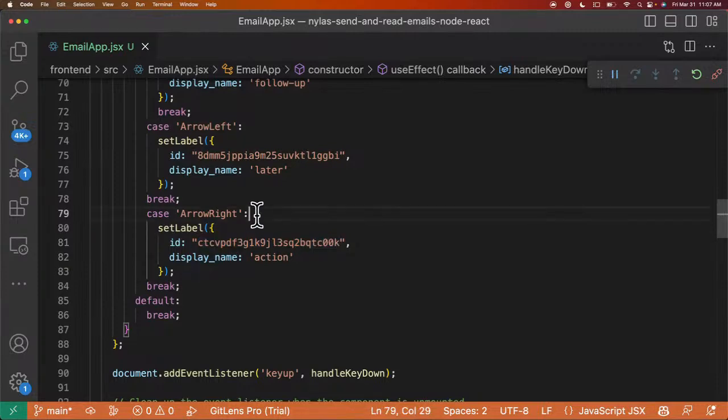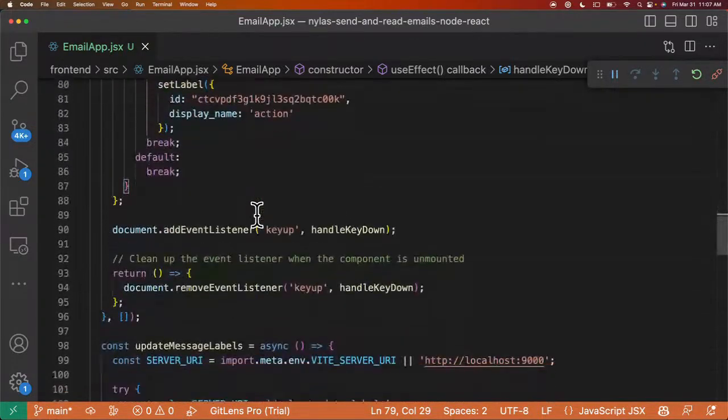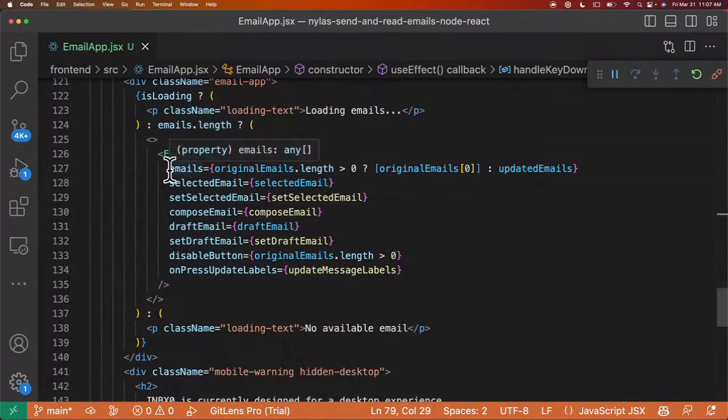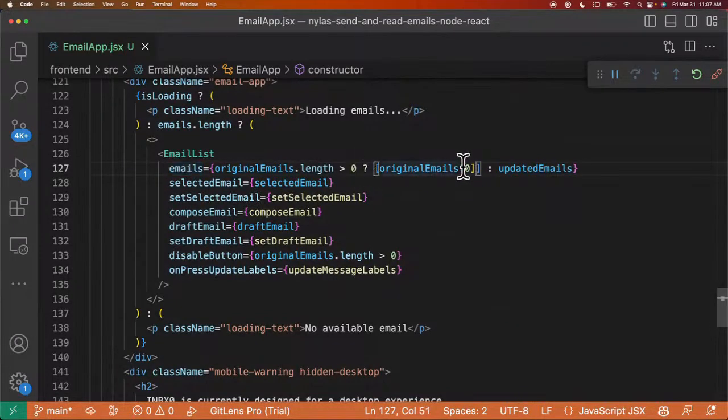In the actual email list, if I scroll down to the actual component, for now we're just displaying one email at a time. We're just popping off one email at a time until that array goes to 0. That means we've gone through all of our inbox, we've assigned a label, and now we only have updated emails with the updated labels. So we're just going to show one email at a time.